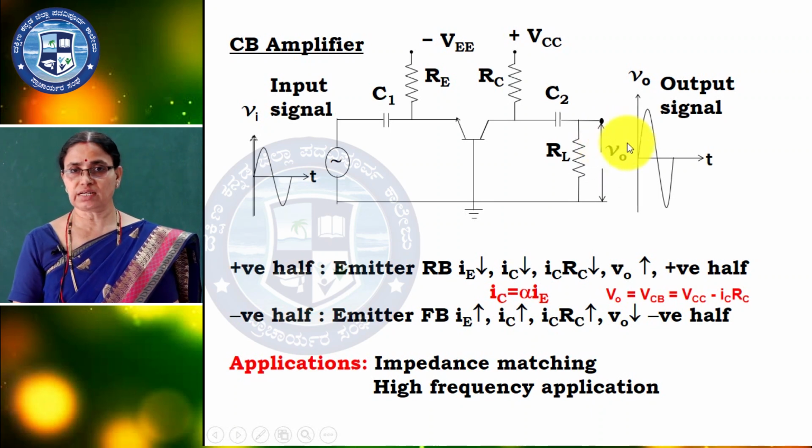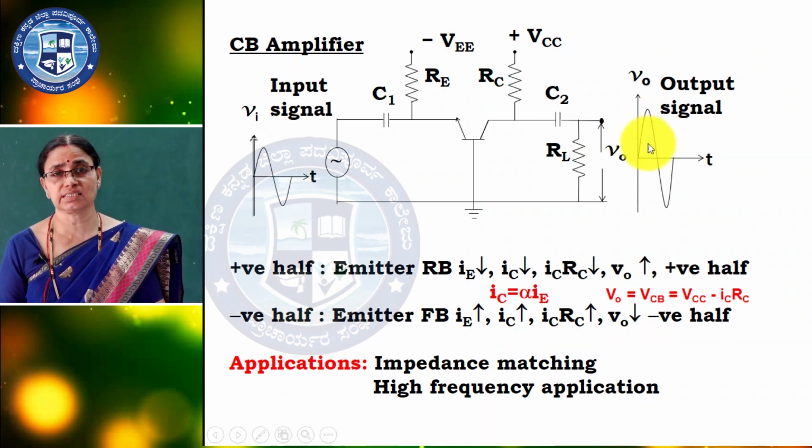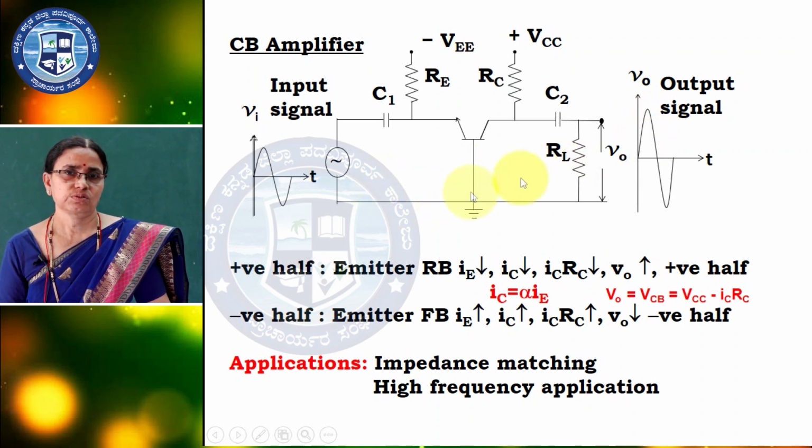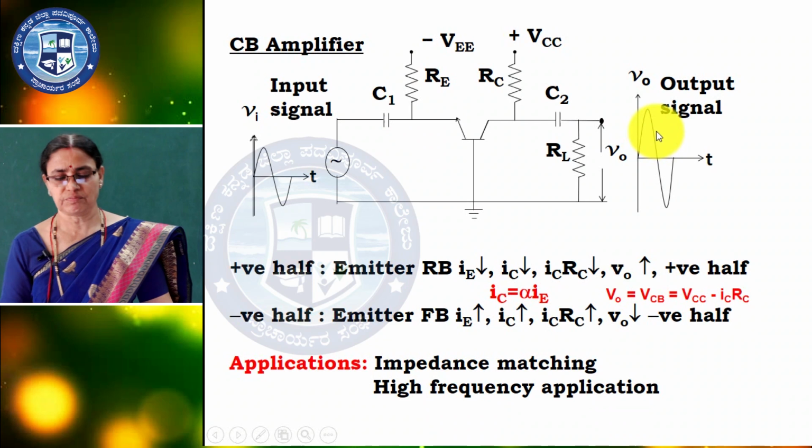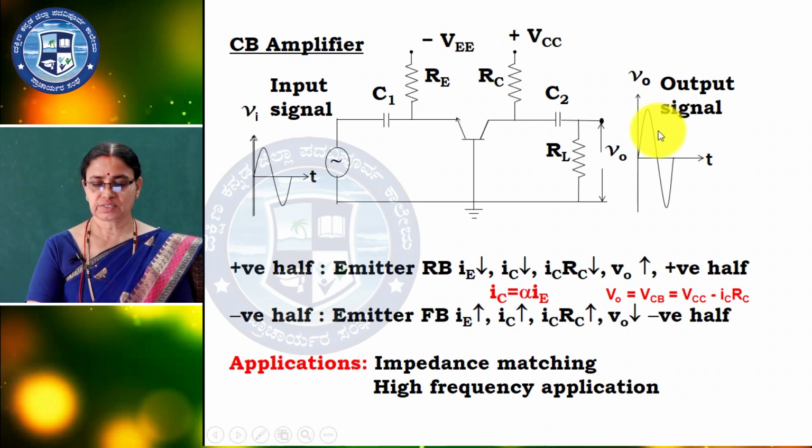When the positive cycle comes, IE decreases, IC decreases, IC RC decreases, and output voltage increases, not decreases, here it increases. So, when we give the positive cycle, we get the positive cycle at the output. Since IC RC decreases, VCB increases. Positive cycle comes, positive cycle only.